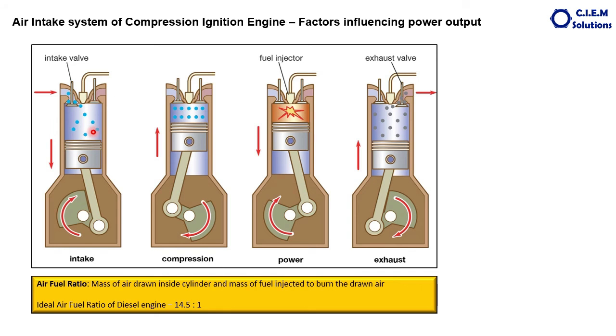Then one more, we come to the air fuel ratio. We'll also have a look at the air fuel ratio, which again affects the efficiency or power output of the engine. What is meant by the air fuel ratio? Air fuel ratio is the mass of the air drawn inside the cylinder to the mass of the fuel injected during the combustion.